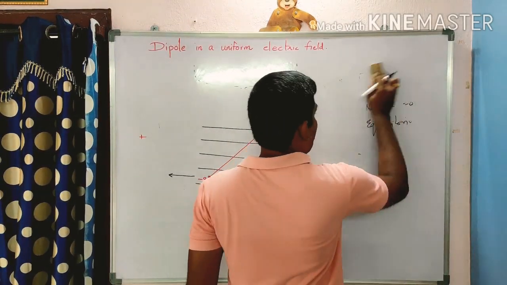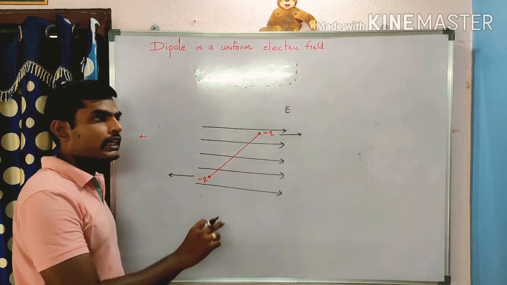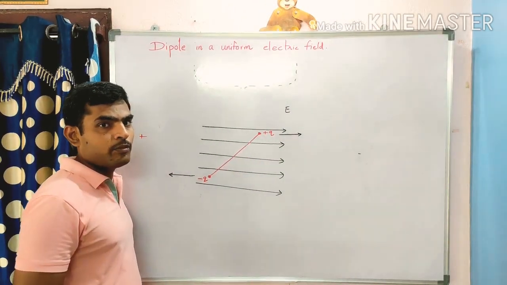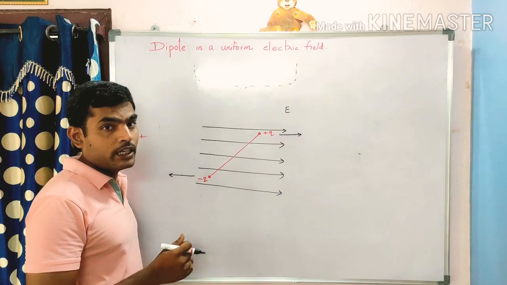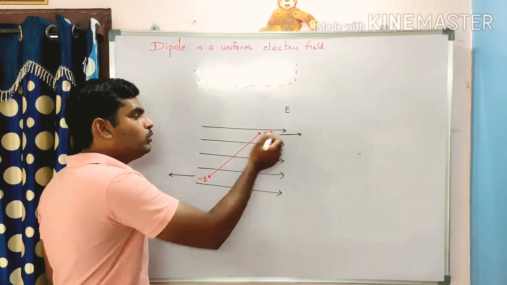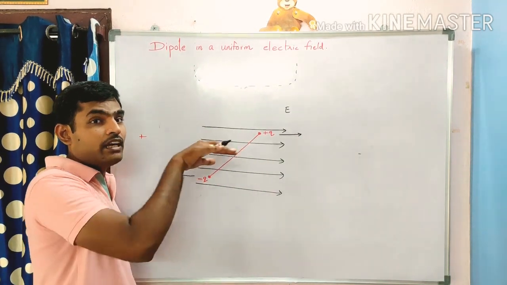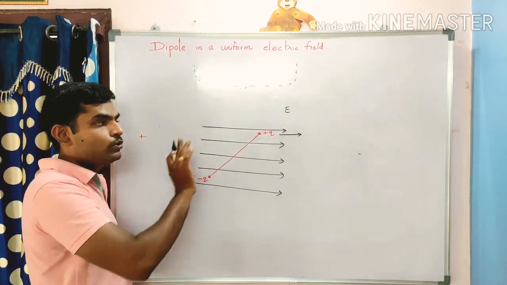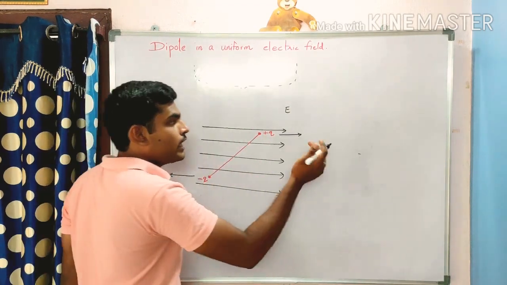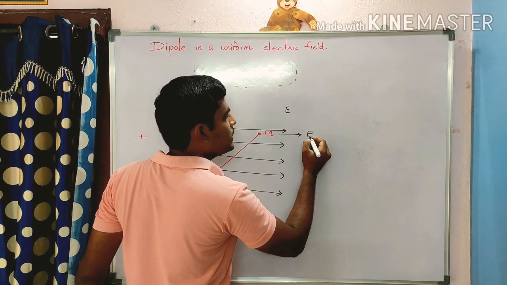But if you look at this dipole, what happens here? Is it in equilibrium condition? No, it cannot be in equilibrium, because these two forces are not along the same line. The line of action is different for these two forces. Now, what is the force acting here? Force on plus q.